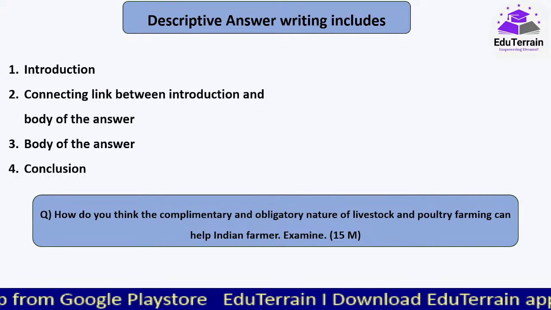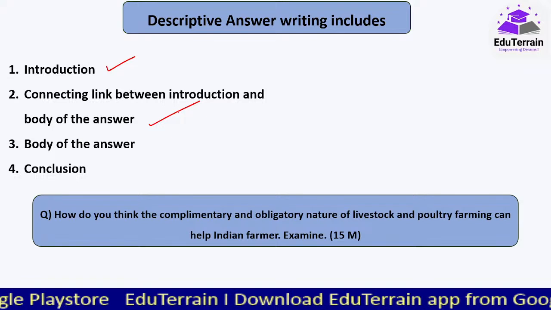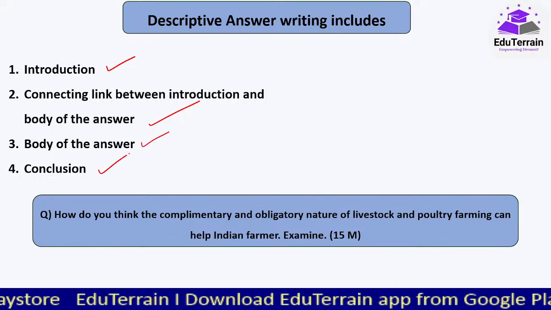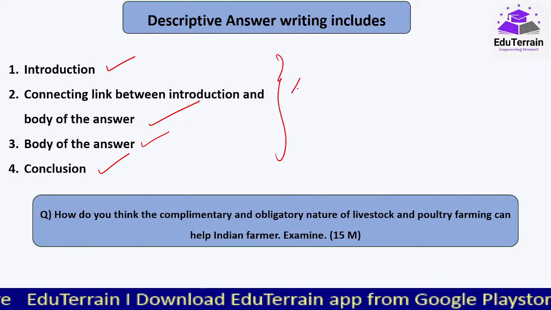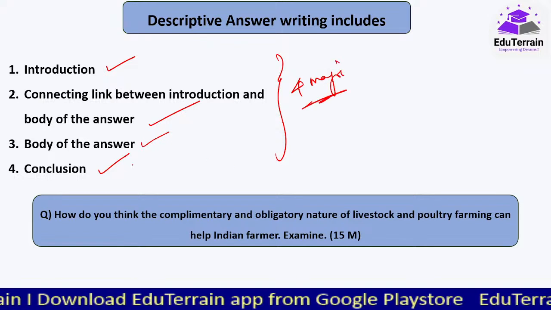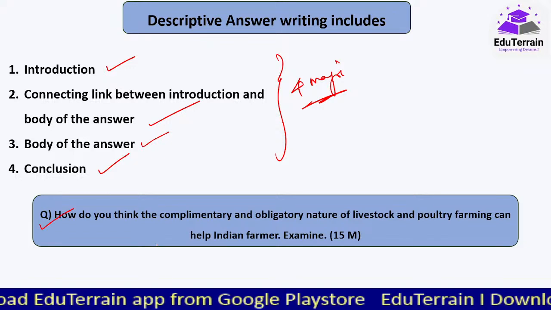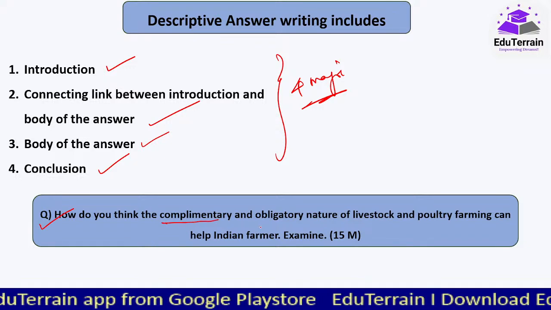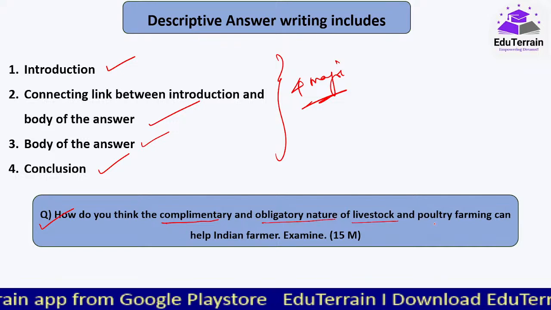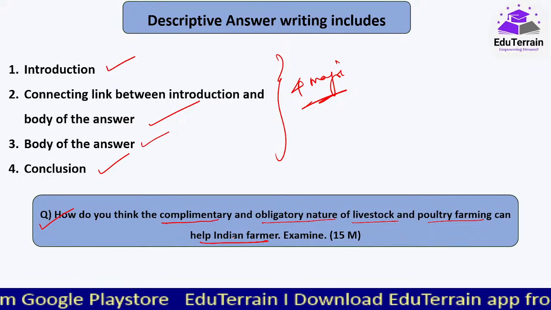So descriptive answer writing, we say, includes introduction, connecting link between introduction and the body of the answer, and the conclusion. These are the 4 major parts which you can't miss out. So the question that we are going to do today is, how do you think the complementary and obligatory nature of livestock and poultry farming can help Indian farmer?